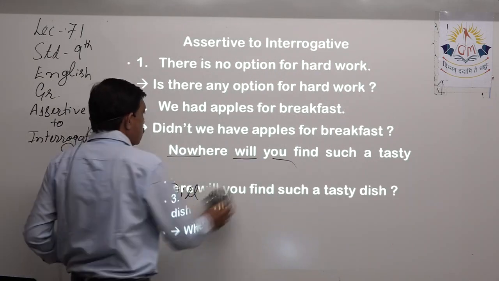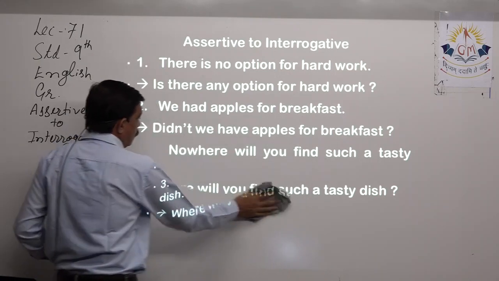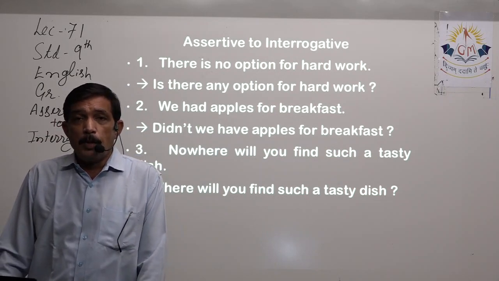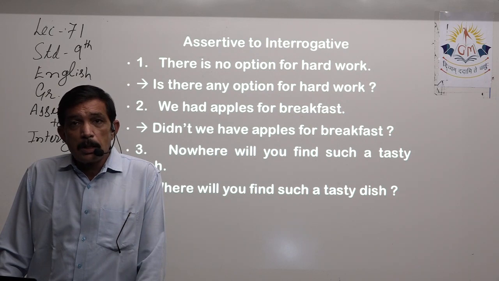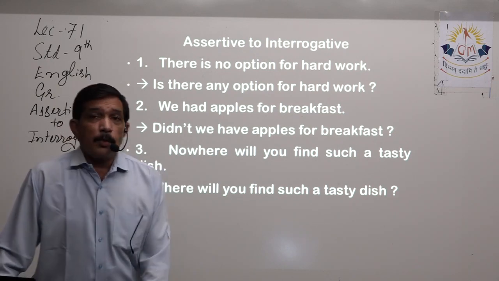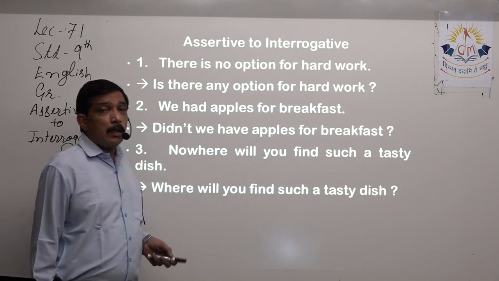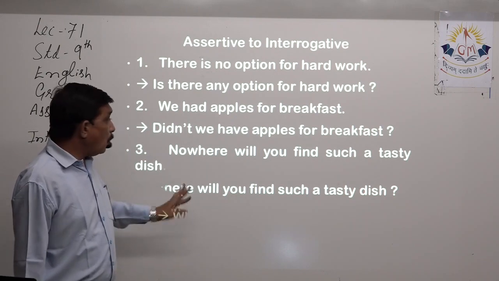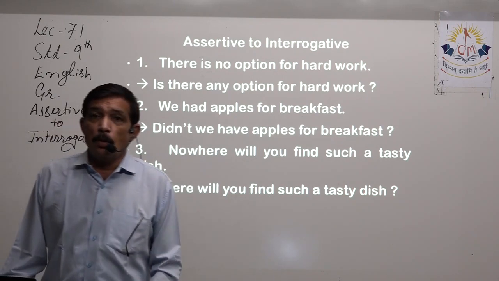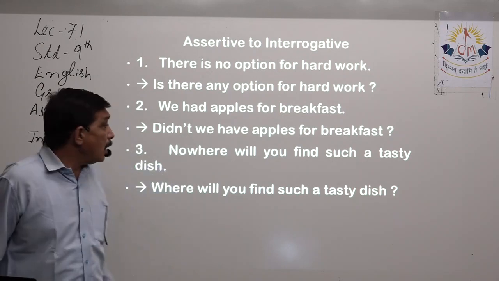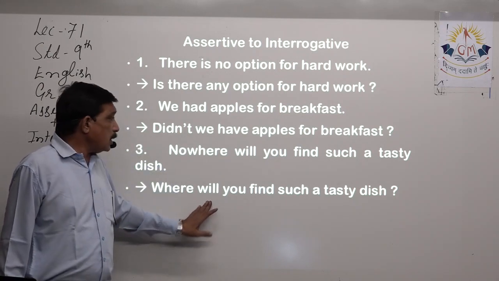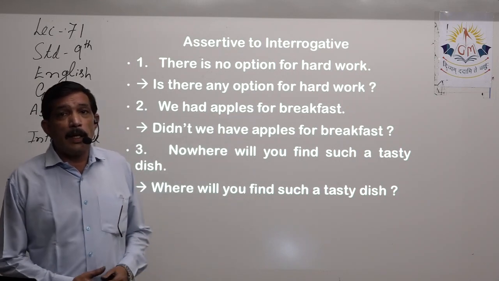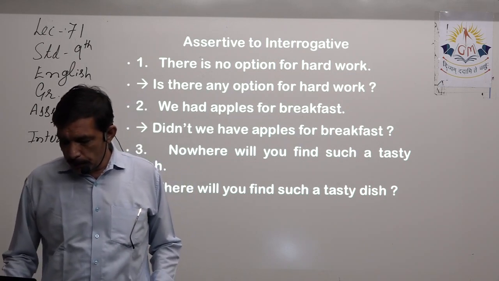Let's see the answer. Yes, now how did this thing happen? We discussed that if there is a helping verb, then we have to use that helping verb. But here the problem is nowhere, opposite is where, because we simply remove the negation, then we have where, right? Now when we already have a WH word over here, then we should start with it. Then the helping verb will remain as it is in the second place, then the subject is already there, we just use it. So where will you find such a tasty dish?